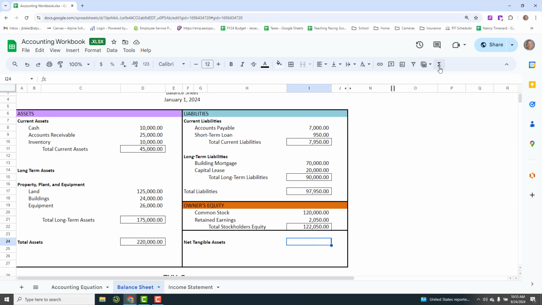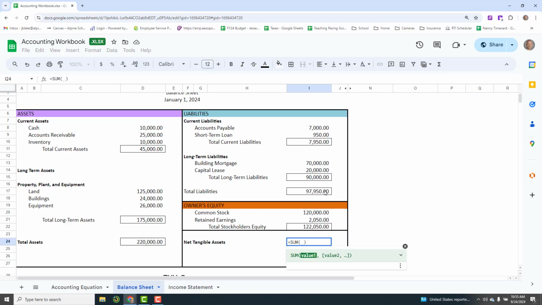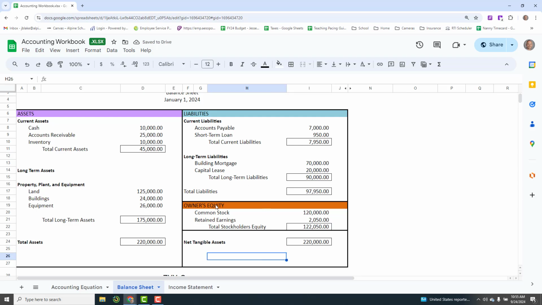I'm going to come here in the net tangible assets, which is your liabilities plus your owner's equity. I'm going to do the sum. We're going to take the total liabilities, comma, total stockholders' equity, enter, and look, they match up. My liabilities plus my owner's equity, which is known as net tangible assets, should be the same as my assets.